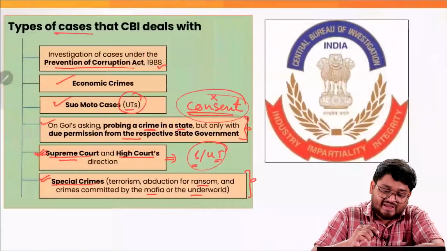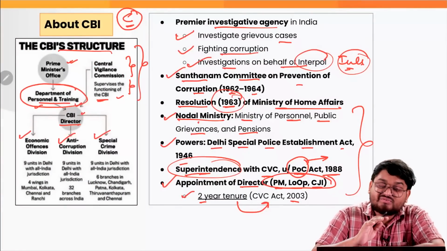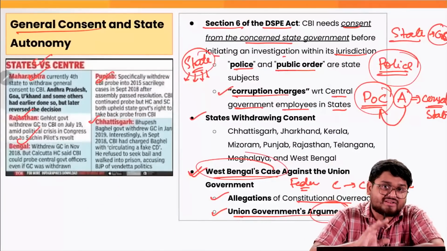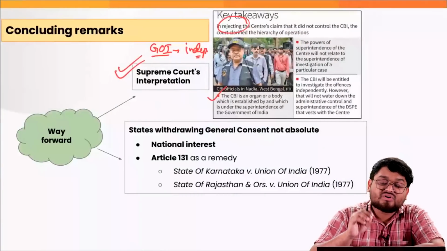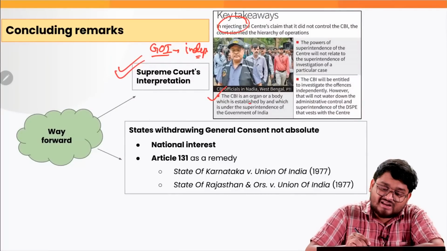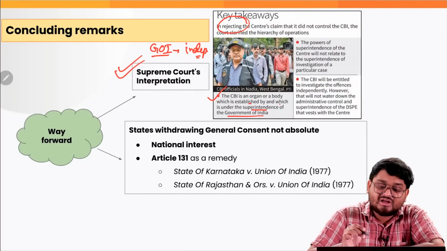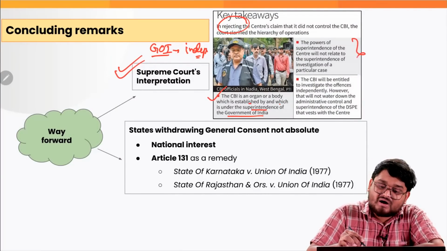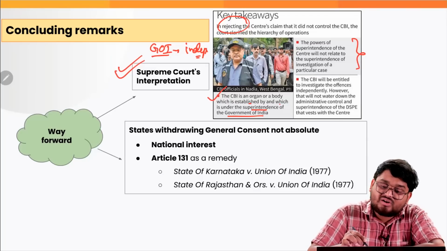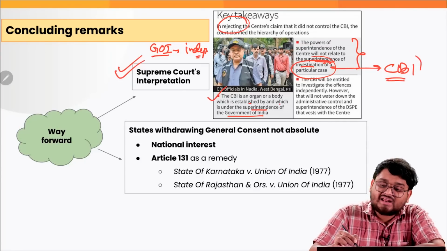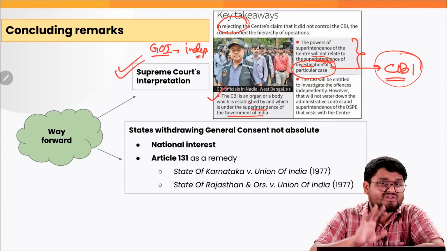As we can see here in this hierarchy, we just clarified how the Government of India or the central government can influence the CBI's functioning. The Supreme Court is telling exactly that it is established and also under the superintendence of the Government of India, right? The powers of superintendence of the Center will not relate to superintendence of investigation of a particular case. That thing must be with the CBI. That investigation independence must be with the CBI.